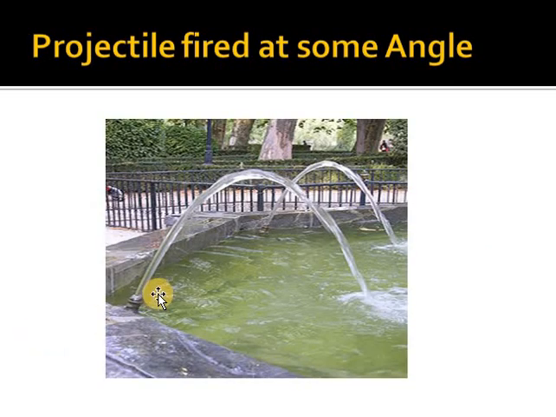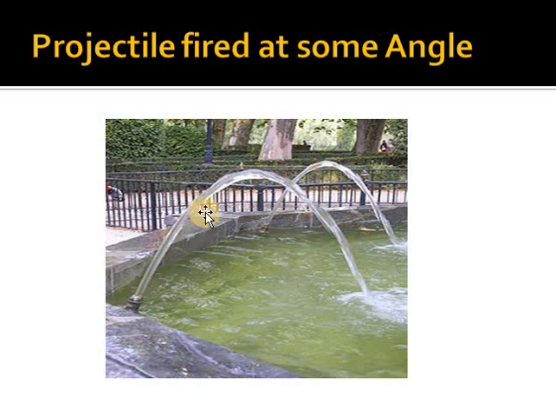Now I am showing you another example that is much clearer. Here you will see water flowing from a pipe. This is a third case, as I have shown already: a boy throwing a stone upward and then the stone comes downward. That is also fired at some angle. Here also water is flowing at some angle with respect to the horizontal surface. That means it is also an example of a projectile fired at some angle. At every point the velocity may change, and at every point the effect of gravity is there.